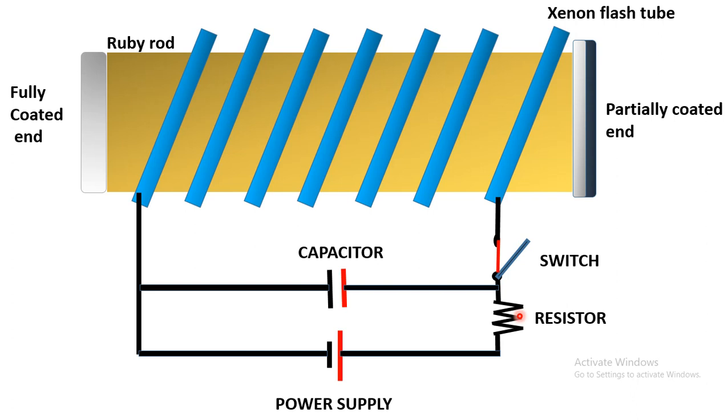To avoid this, we use the resistor and the switch for control. Then the ruby rod, the xenon flash tube, the partially coated end, and the fully coated end.